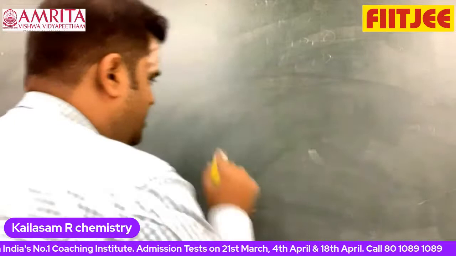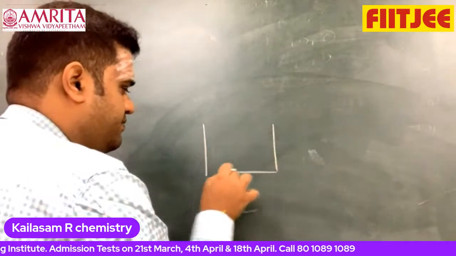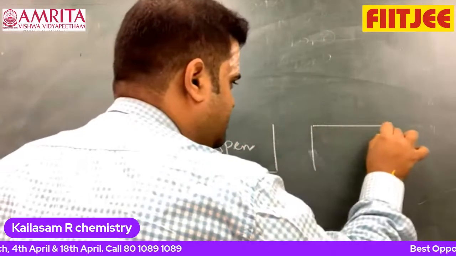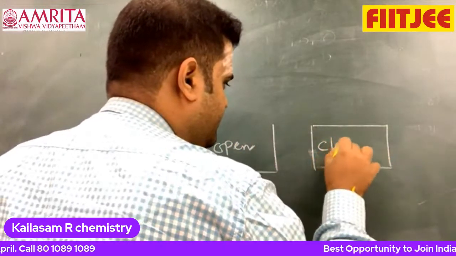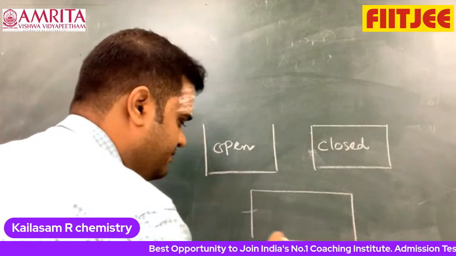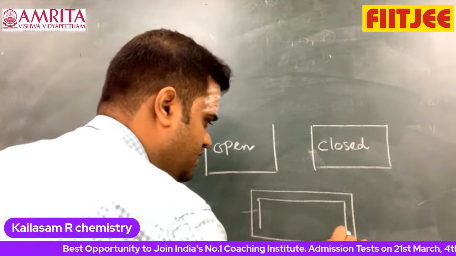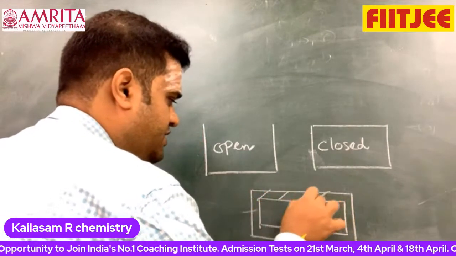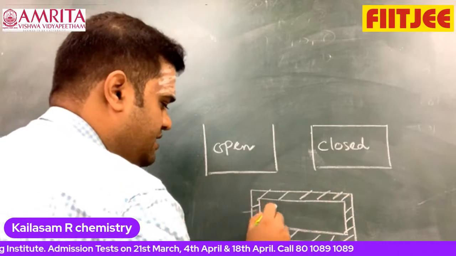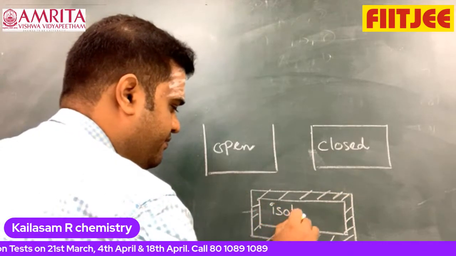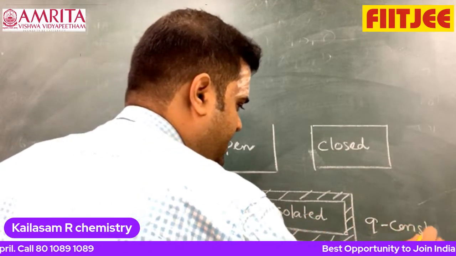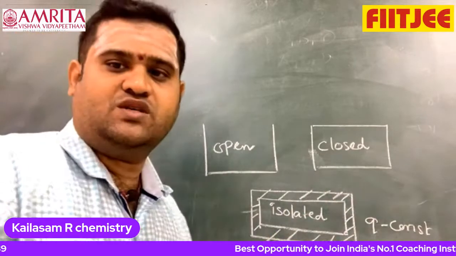You can say this is called open system. I can say this is open system. Now I can say this is closed system. Now I can say here that isolated system. This is the isolated system, which has an adiabatic wall, I can say. Isolated means what? Q is constant. Heat never goes in, heat never comes out. Q is constant.